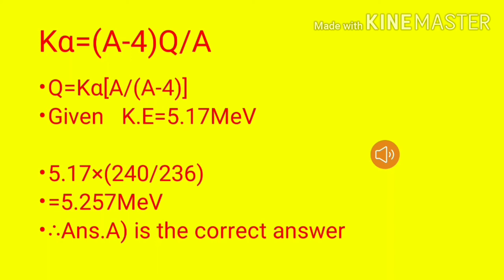Then we know the formula for the alpha particle calculation: Q equals K alpha times A divided by (A minus 4). Substituting the given values, we get 5.257. Therefore, 5.26 MeV is approximately equal to the calculated value. Therefore, A is the correct answer.